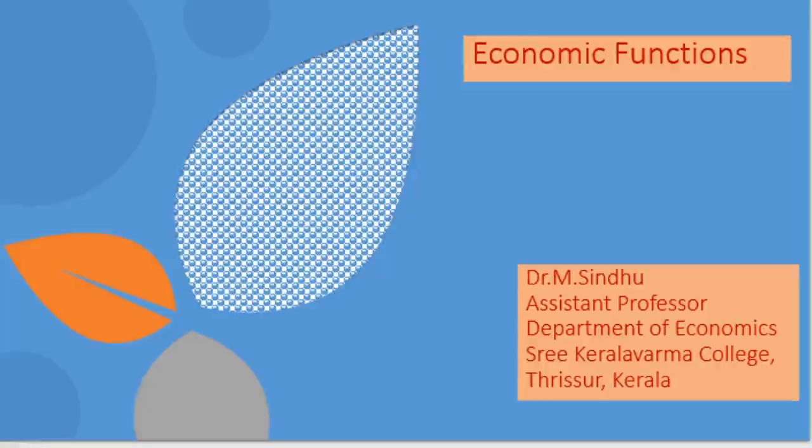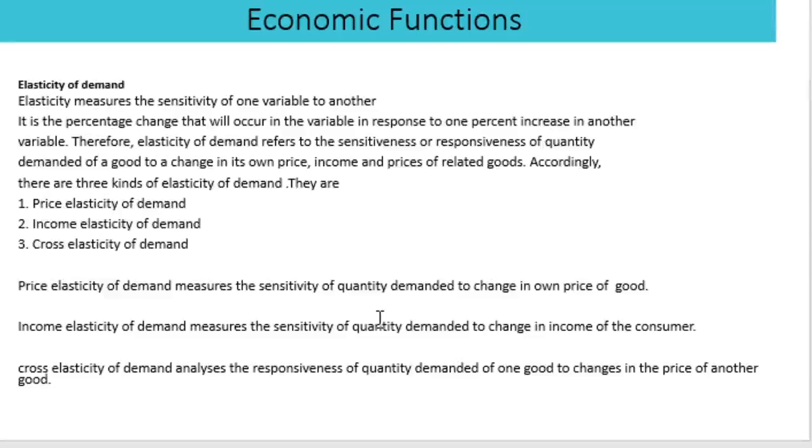In this class, we are going to discuss the concept of elasticity of demand. We know that elasticity measures the sensitivity of one variable to another. That is, the percentage change that will occur in the variable in response to a 1% increase or decrease in another variable. Therefore, elasticity of demand refers to the sensitiveness or responsiveness of quantity demanded of a good to change in its own price, income, or price of related goods.